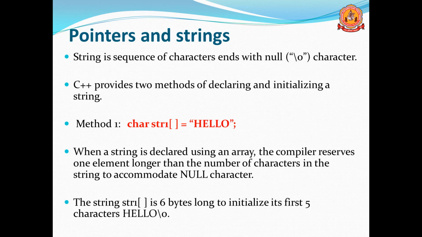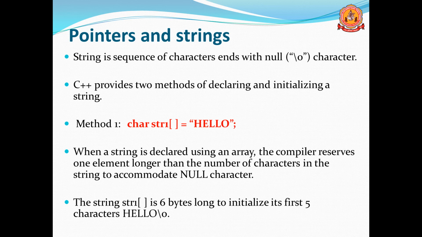Next we will move to pointers and strings. A string is a sequence of characters that ends with the null character. Remember, a string is a sequence of characters, and it will end with the null character. C++ provides two methods for declaring and initializing a string.